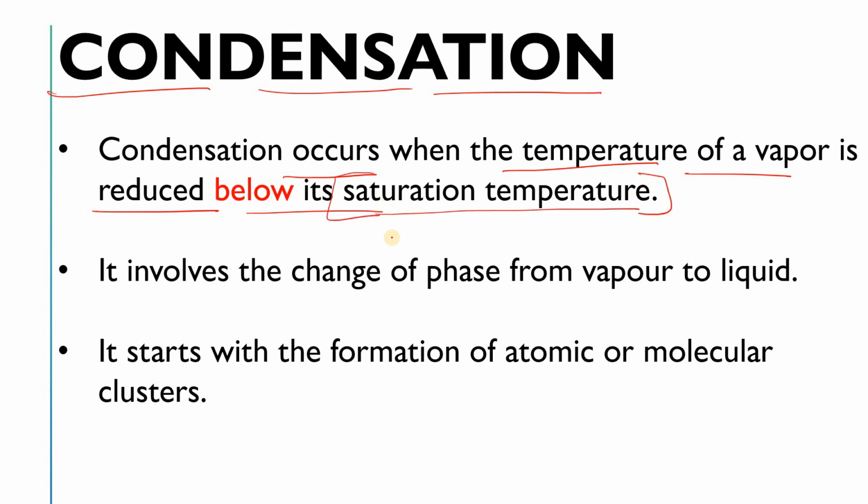We have already discussed what saturation temperature is. In both condensation and boiling there is fluid motion, which means it is convective heat transfer. Condensation involves the change of phase from vapor to liquid.